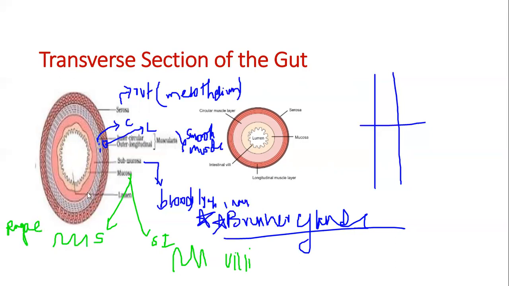Now, the mucosal epithelium has some cells called goblet cells.